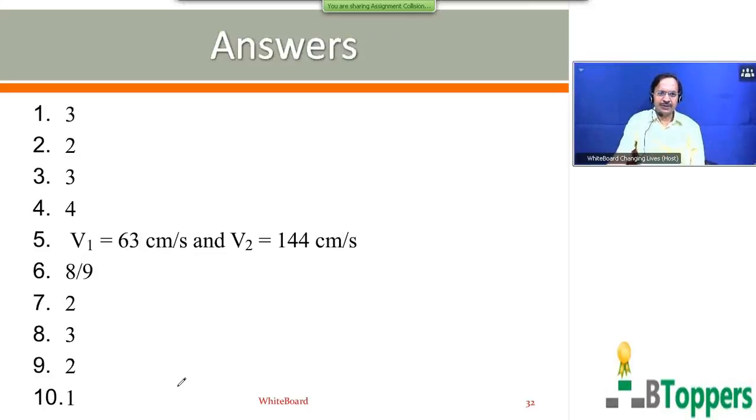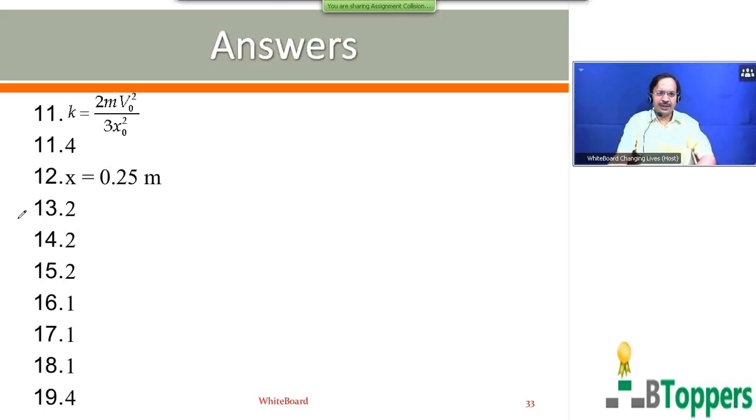First I have shown the answers for the first 10 questions on the screen. For question number 1, answer is 3. For question number 2, second option is answer. For question 3, third option. For question 4, fourth option. For question number 5, you get V1 equal to 63 centimeter per second and V2 equal to 144 centimeter per second. For question number 6, answer is 8 by 9. For question 7, second option. For question 8, third option. For question 9, second option. For question 10, first option is answer.